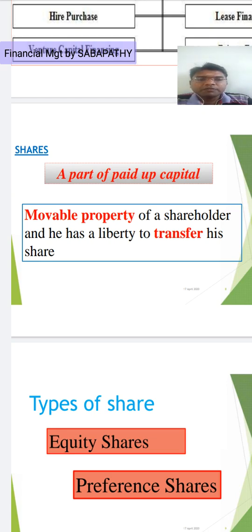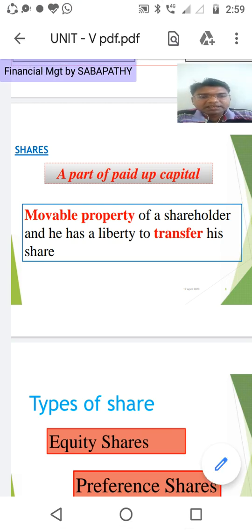So the definition of shares is a part of paid up capital. Share means a part of paid up capital is known as share. Those who are having the shares of a particular company, those persons are termed as shareholders.